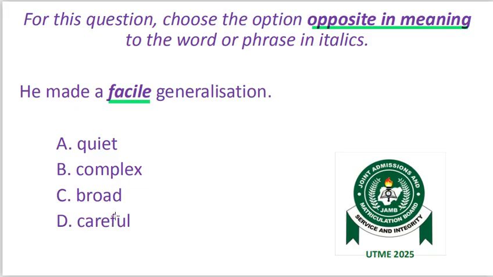The word facile is an adjective and it means easy or simple. Now that we have the idea of what the word facile means, we can easily identify the antonym, which is complex. Let's move to the next question.